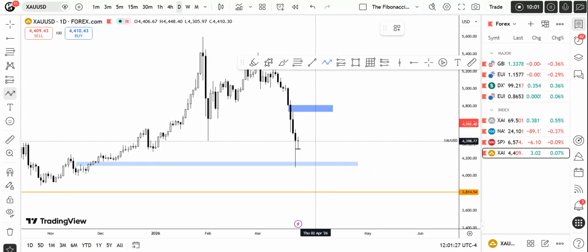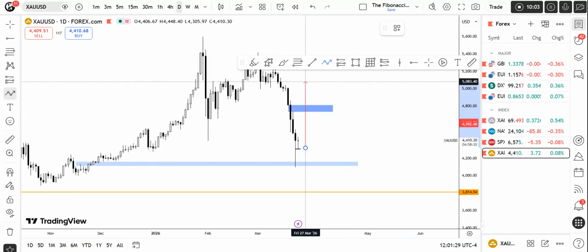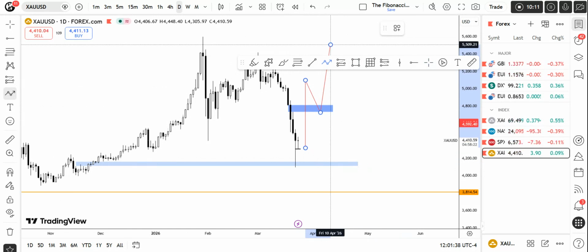If it doesn't want to reverse, it should pierce this, come down for the retracement, and then we can go higher to the all-time high. It all depends upon how the news unfolds and how the Middle East situation goes on.